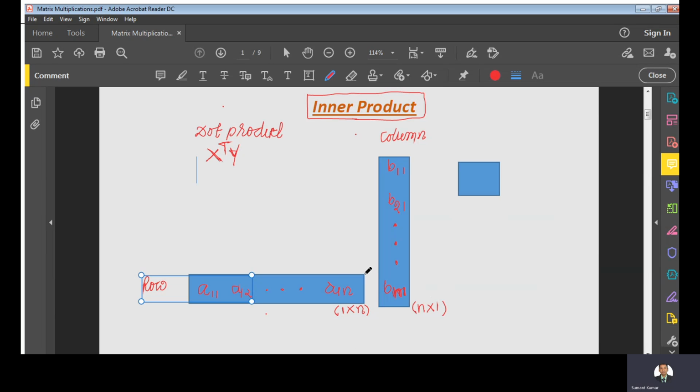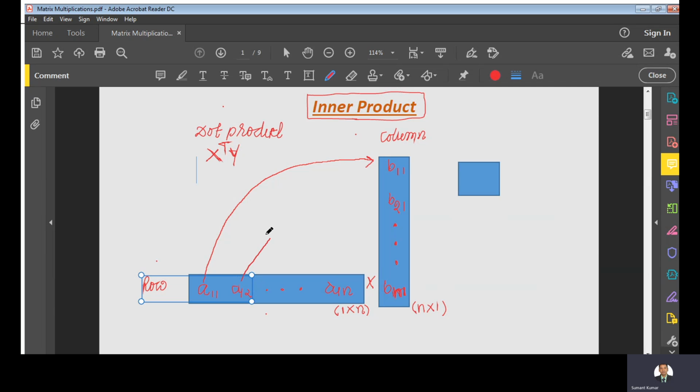Now I want to multiply these two vectors. We can call this the dot product, or inner product. So how will we multiply it? We will multiply the first element of this row with the first element of this column.